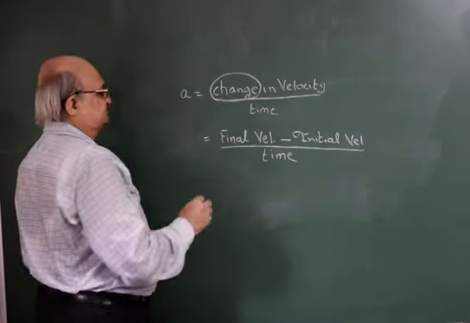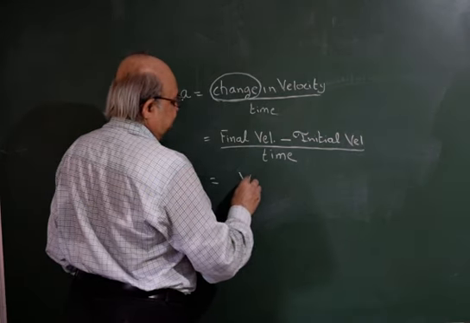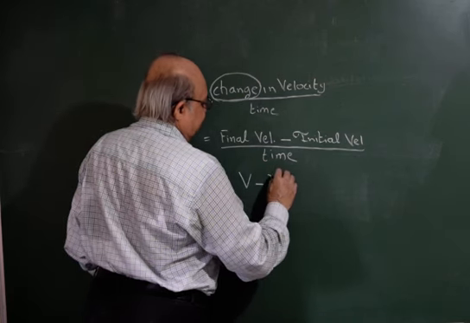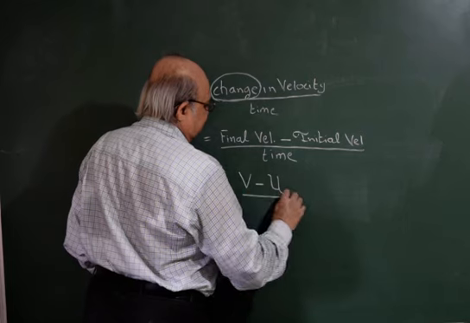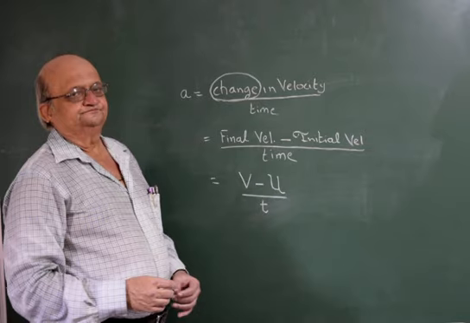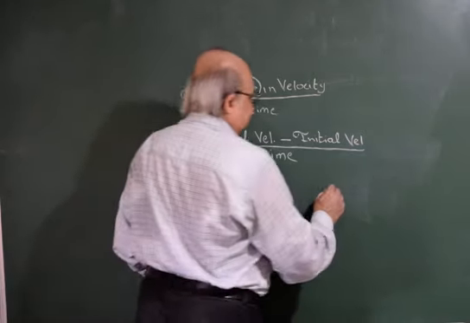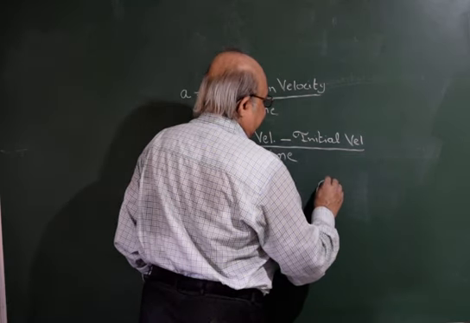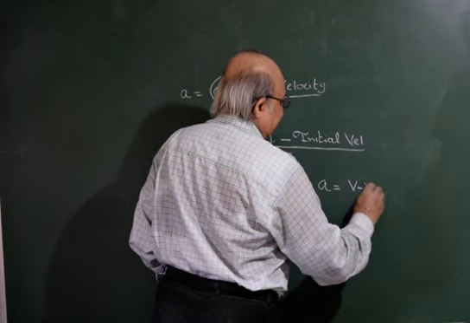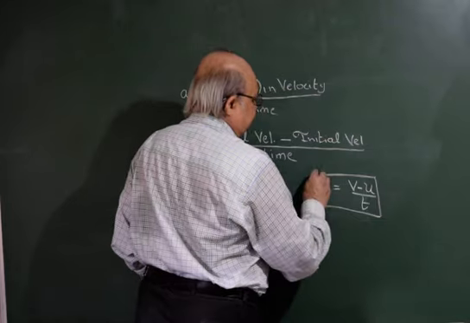The final velocity is denoted by capital V. The initial velocity is denoted by a large U and the time is denoted by T here. So we get our first equation for calculating acceleration: a = (V minus U) upon T.